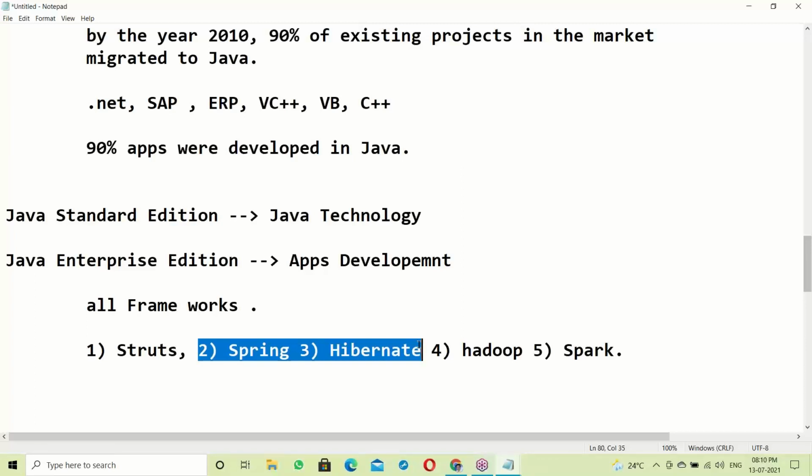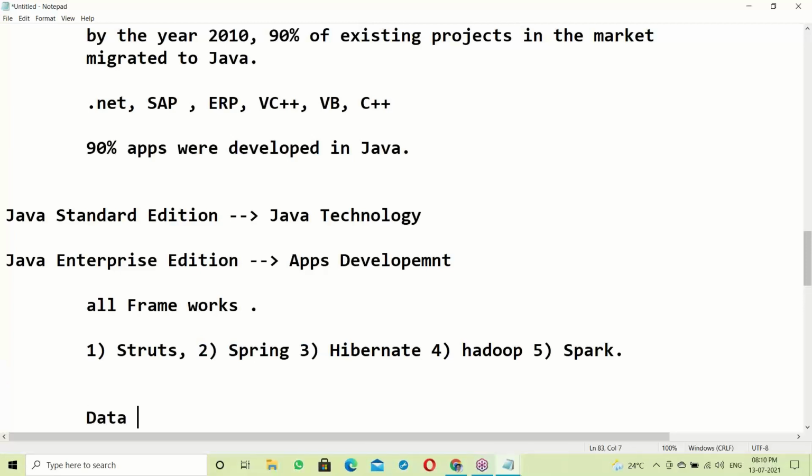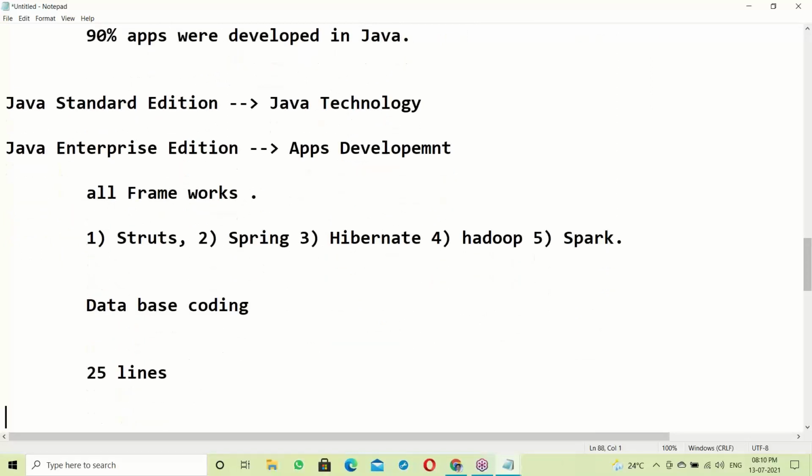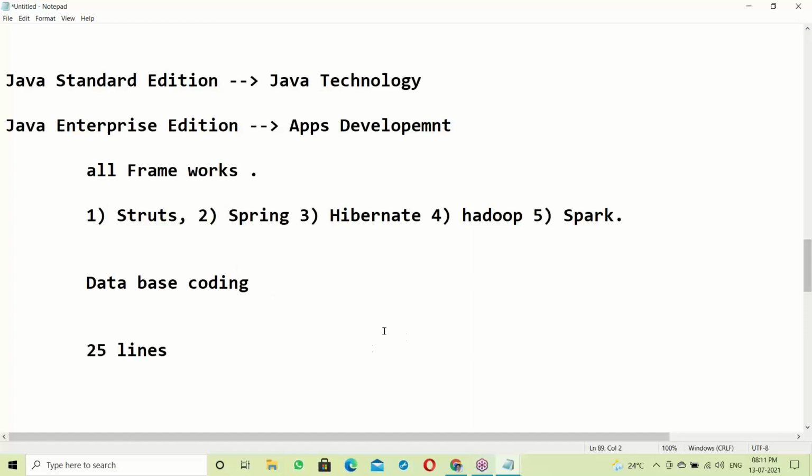Simple example: database connection and database coding would be around 25 lines of code. Using Hibernate, it's a matter of 3 to 4 lines. Just provide the details and connect to the database. Like this, we can reduce a lot of code.